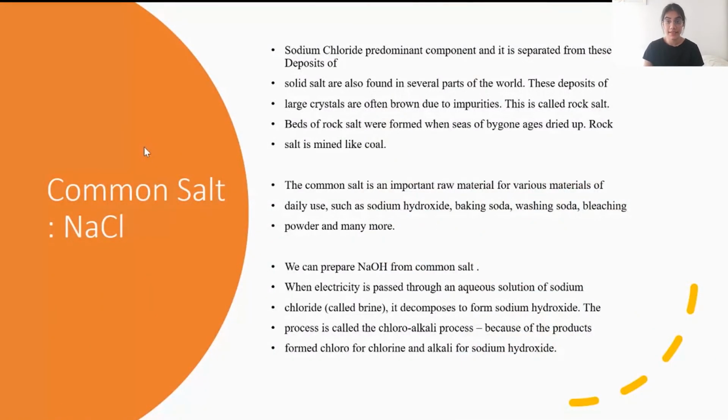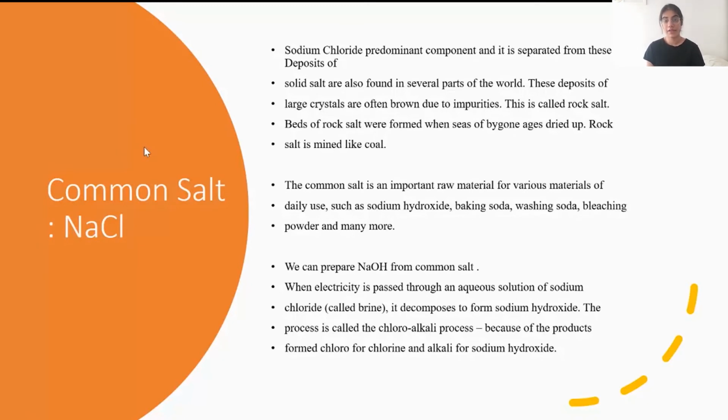Sodium chloride, or NaCl, is what is used as common salt. One of the most important ingredients in our food is common salt. Deposits of this solid salt are found in several parts of the world, and these deposits are large crystals. Often they are mixed with a lot of impurities, and a whole process goes into making this rock salt into common salt. This common salt is an important raw material for various materials of daily use such as sodium hydroxide, baking soda, washing soda, bleaching powder, and many more.